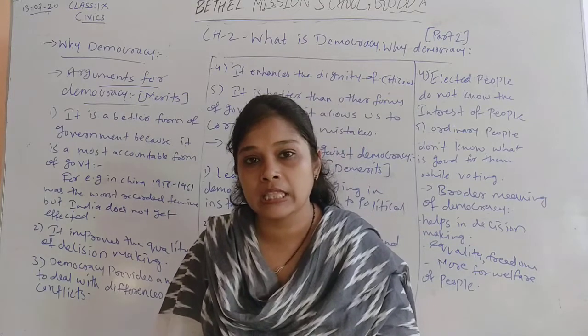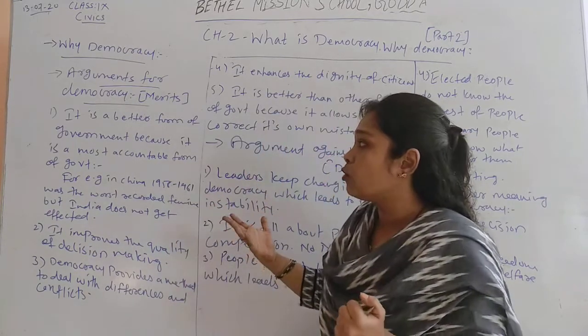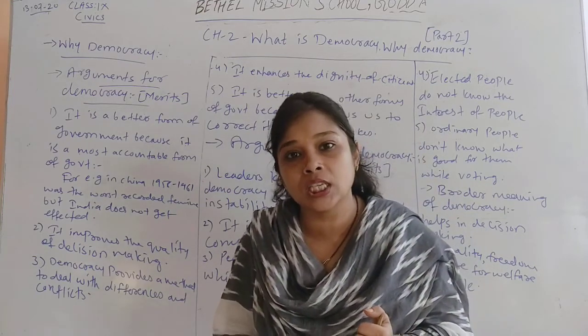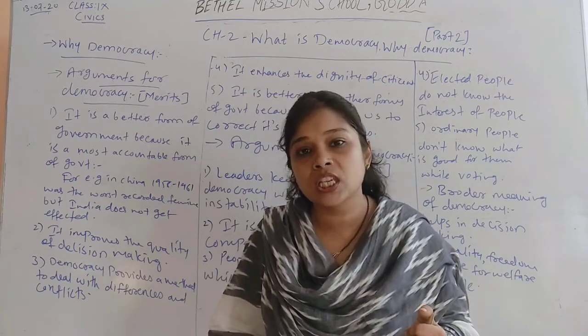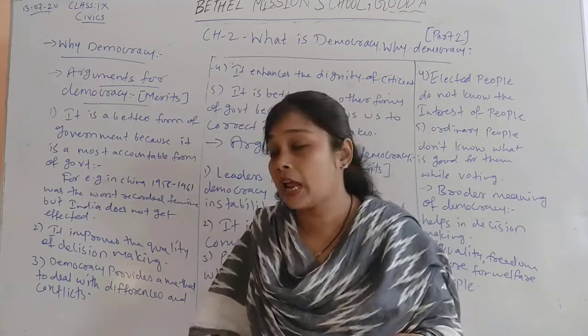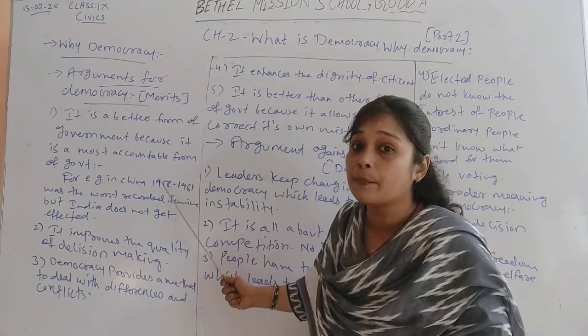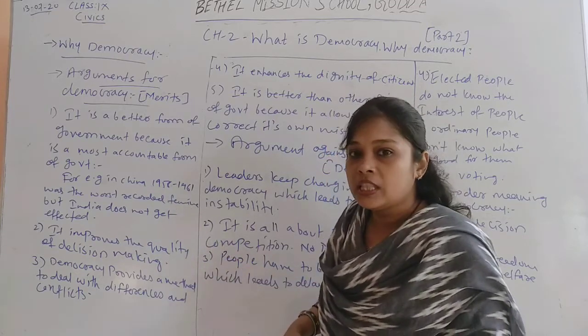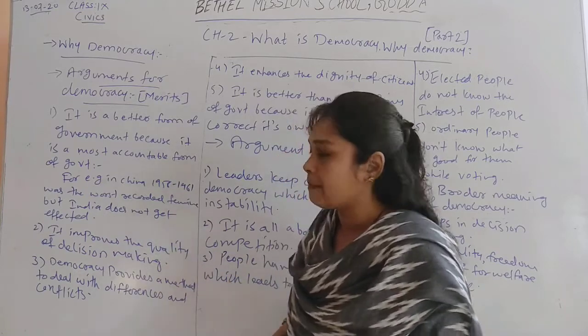So over here you can say that democracy is the most accountable form of government because it makes certain plans and policies for the country which give the country economic success and political success. You can take an example over here. In China from 1958 to 1961, they faced the worst condition of famine.